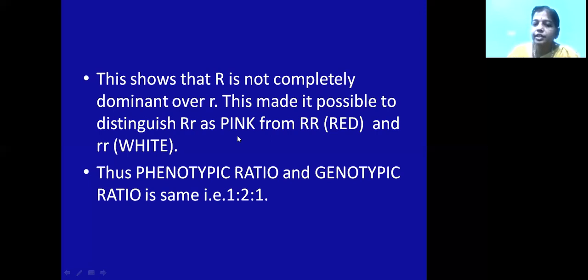Now this enzyme will help in the conversion of the substrate into product. What is the function of an enzyme? It is converting the substrate into product, increasing the rate of reaction. That means substrate will be converted into product only in the presence of enzyme. So this enzyme is produced by the gene, and the gene will contain two alleles, allelic pairs. Alleles are present in pairs, that we know.